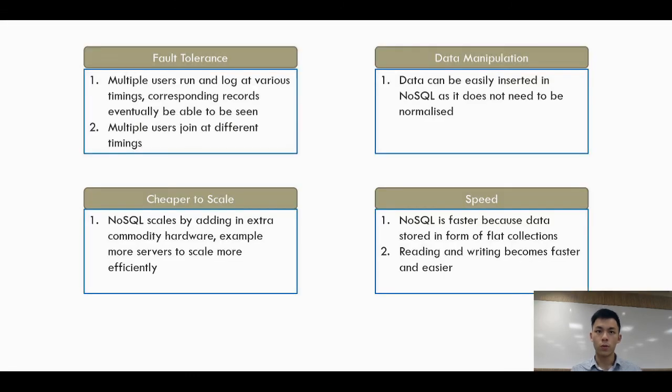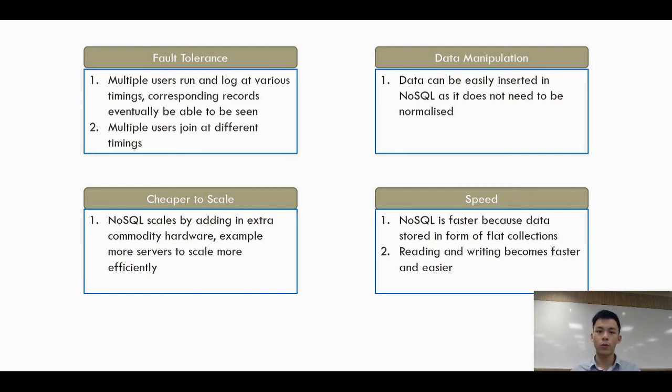So all in all, we'll be recommending NoSQL as a database for MHL to adopt. And the reasons are as given. First, fault tolerance. Secondly, data manipulation. Third, cheaper to scale. And fourth is speed.